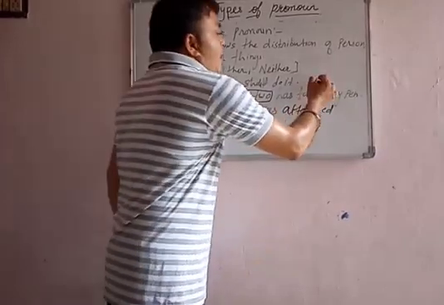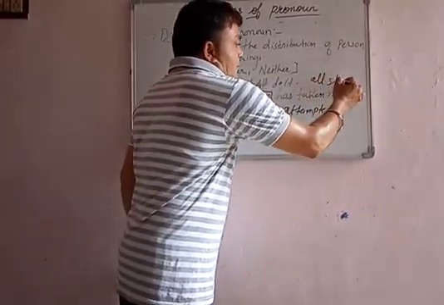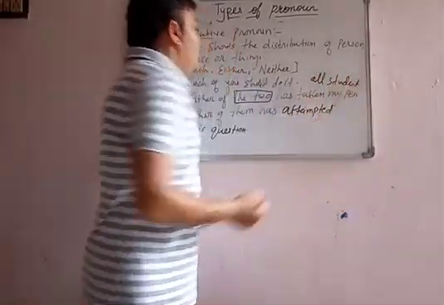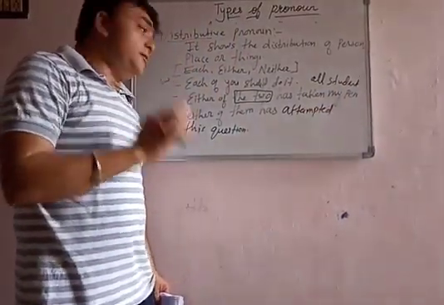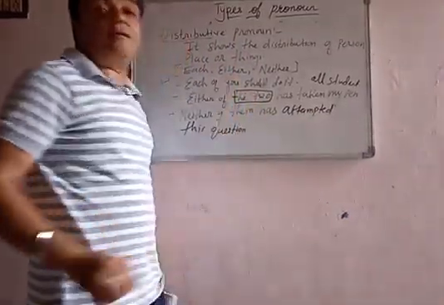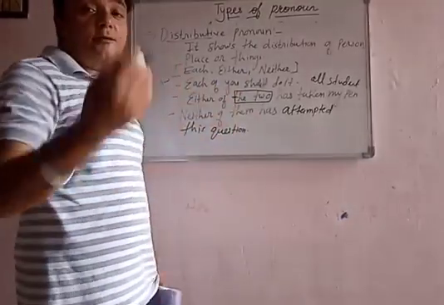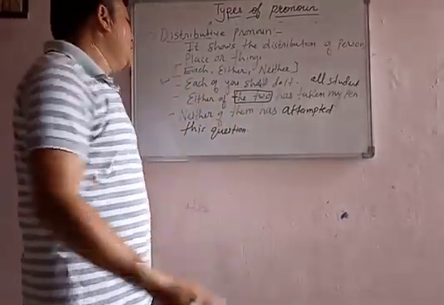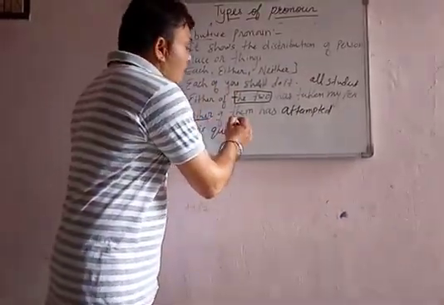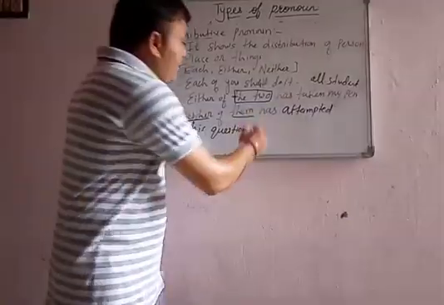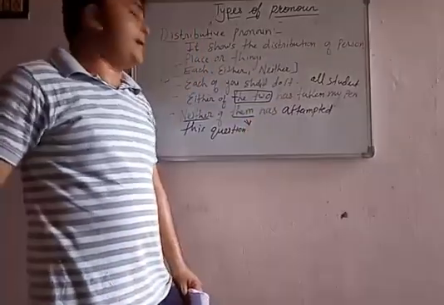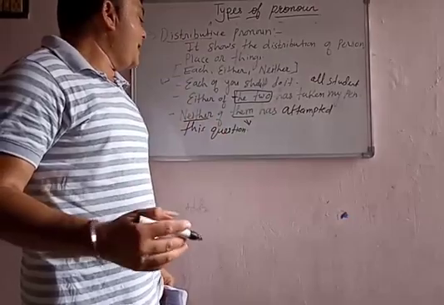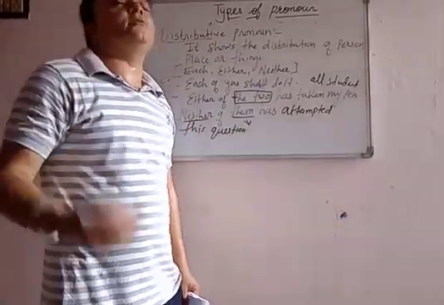Here we can say all students. Here either of the two persons are combined, either you, anybody. Then comes neither of them, means many people are there, many students are there. Neither of them has attempted this question.